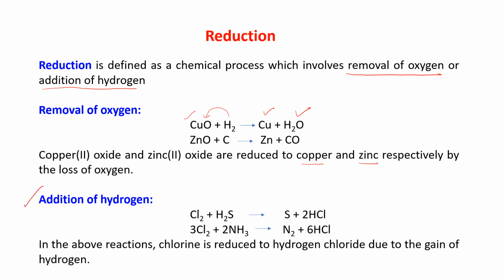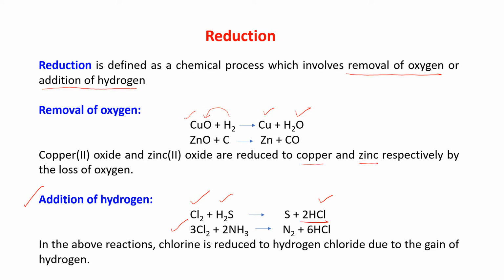Next is addition of hydrogen. See the example Cl2 plus H2S. It is forming 2HCl. That means hydrogen is coming out from sulfur and it is adding with chlorine. So it is forming 2HCl, and sulfur is free. Now 3Cl2 plus 2NH3.